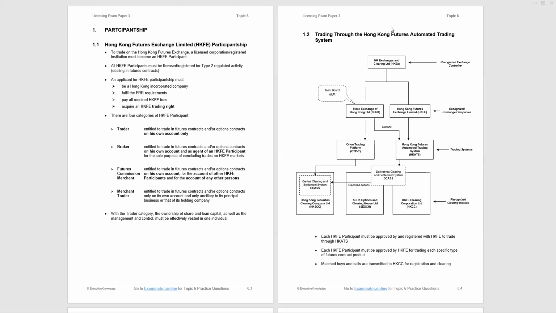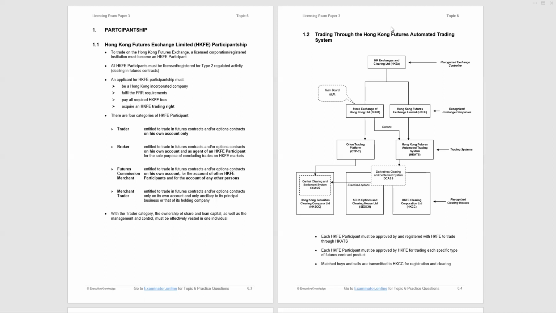Now, the futures exchange uses as its trading system the Hong Kong Futures Automated Trading System, HKATS. With HKATS, you will have a futures exchange participant representing the buyer and a futures exchange participant representing the seller, and they will match trades through HKATS. Once you have a matched trade, it's passed on to DCAS, the Derivatives Clearing and Settlement System, and the futures will be cleared by the Futures Exchange Clearing Corporation through a process known as novation.